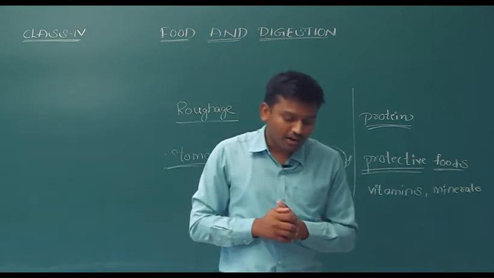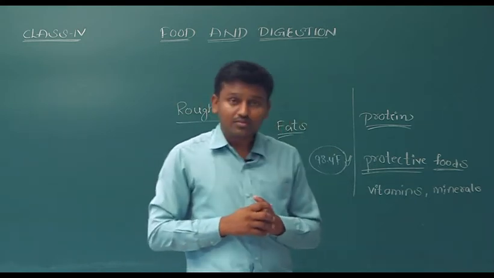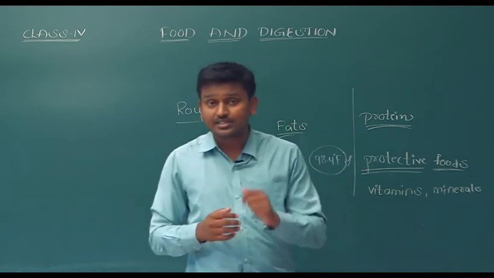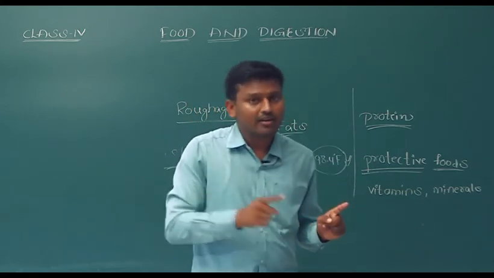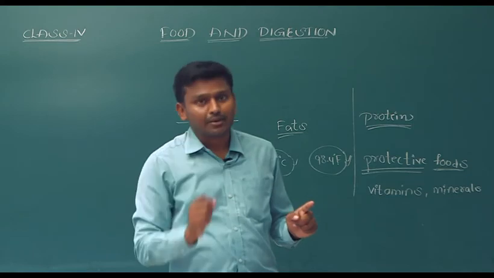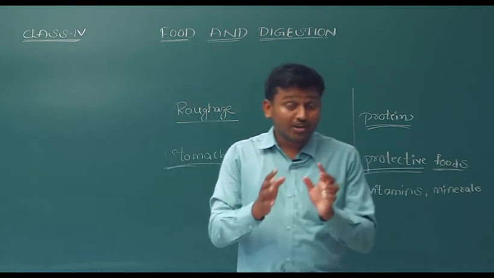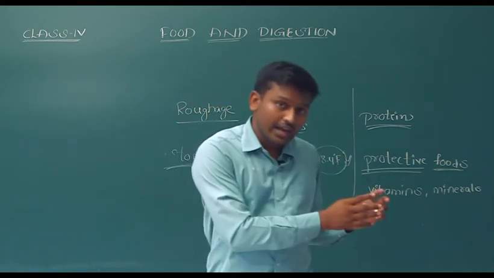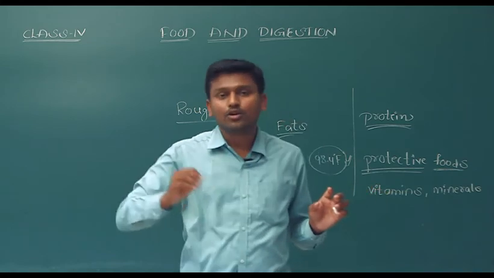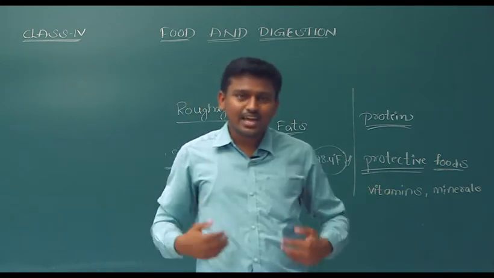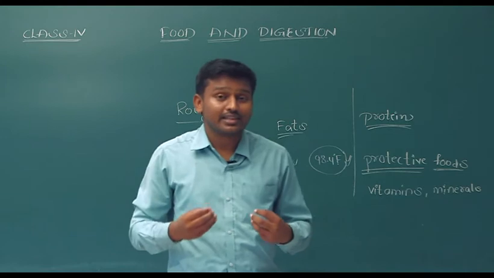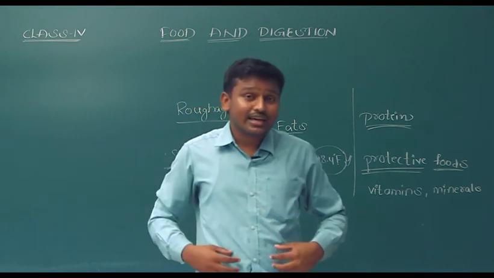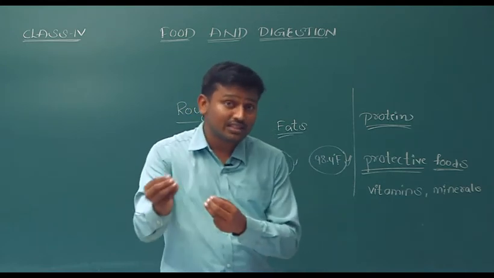Let's repeat what those tips are. First one, we have to eat at fixed hours, every day, at the same time. For example, if you are taking supper at 8 o'clock, then take it at 8 o'clock every day. This keeps our digestive system healthy. Our digestive system will become habituated to that time.